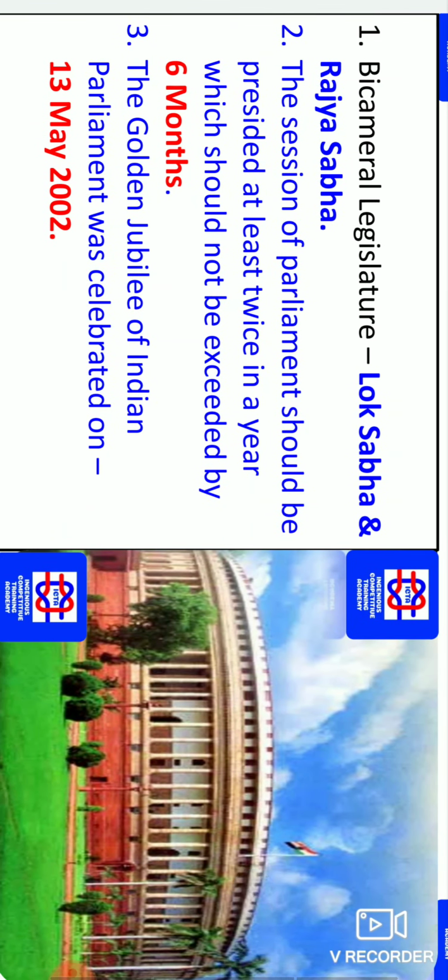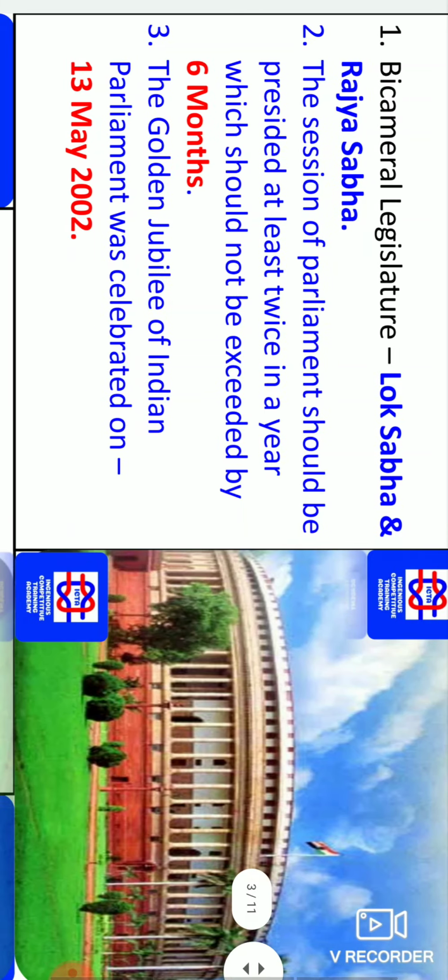What exactly does the Parliament of India consist of? We have this bicameral legislature, that is Lok Sabha and Rajya Sabha, along with the President. So the three, we must know, the Parliament consists of Lok Sabha and Rajya Sabha as well as the President of India. These three together are known as the Parliament of India.